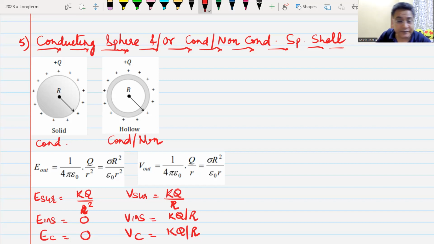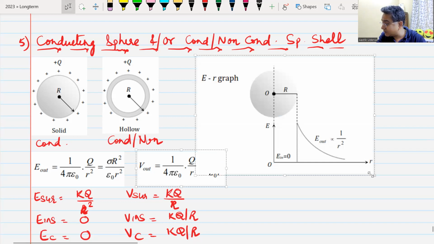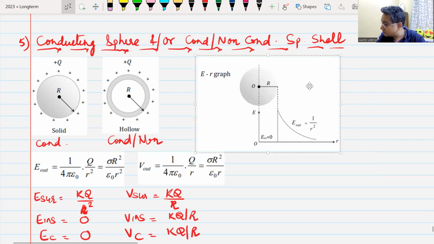What you need to remember: when electric field is 0, potential is not 0, but potential remains constant. Will you remember this? Yes, sir. Do we understand what I have said? Yes, sir. Pakka, sir? Yes. You're pakka looking like kacha. Pakka?